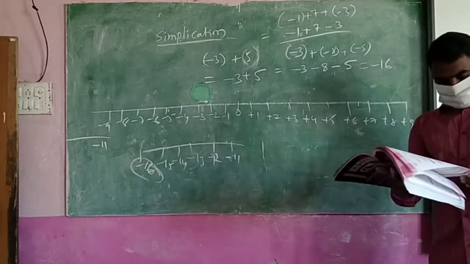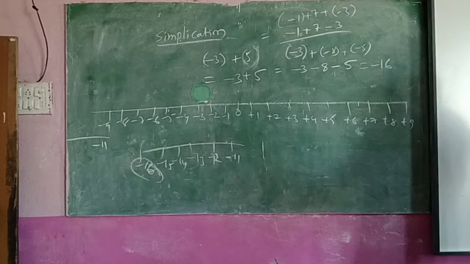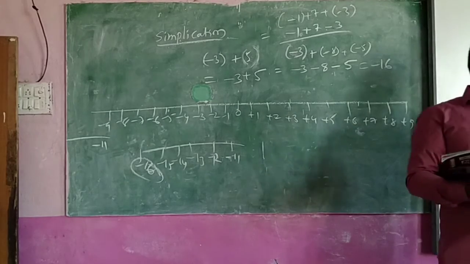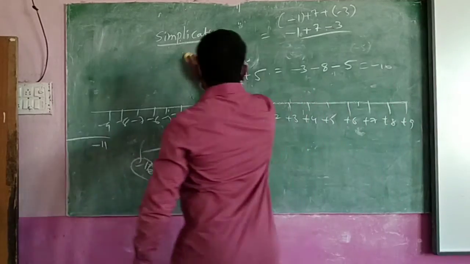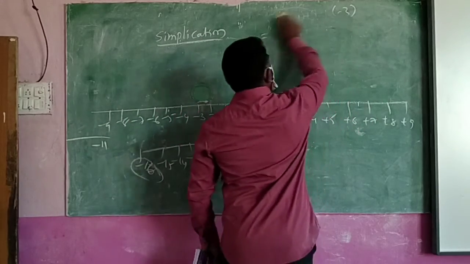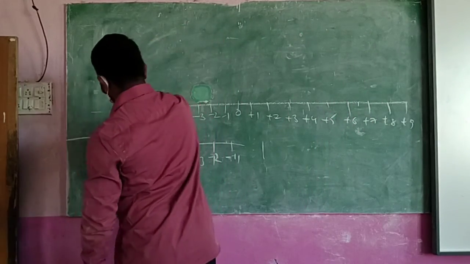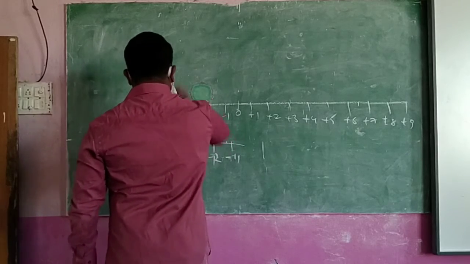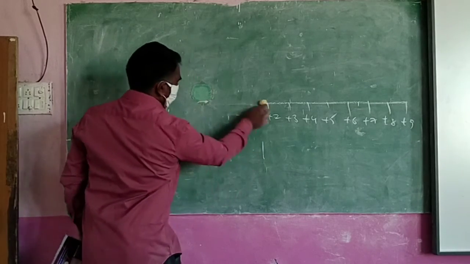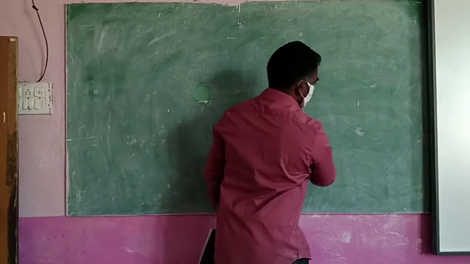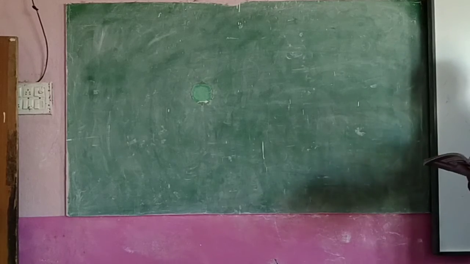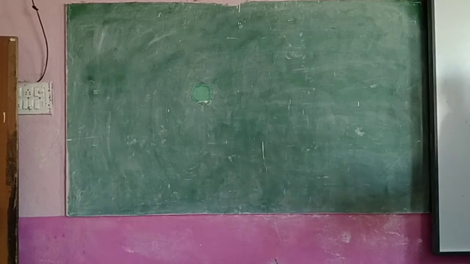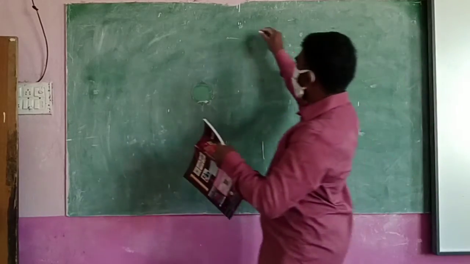Then you come back to page number 82. In 82 also there are some questions. In Do This, 6 questions are there. Have you seen the page number 82 questions? See what is the question here?